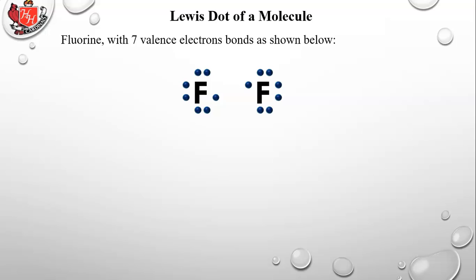Fluorine with 7 valence electrons bonds as shown below. There's the empty space, there's the empty space. And they come together. So now both fluorine atoms have an octet, sharing the 2 electrons in the middle.